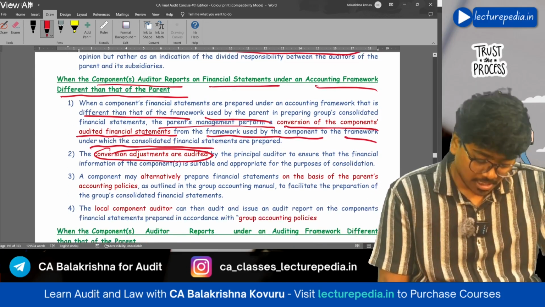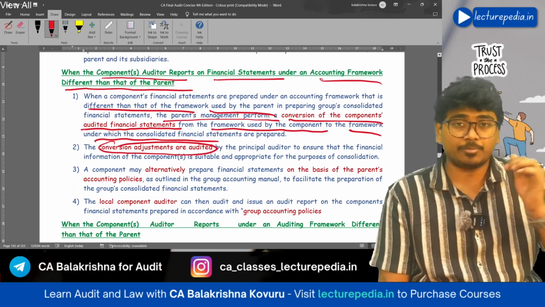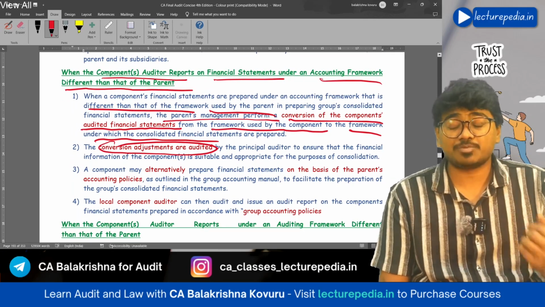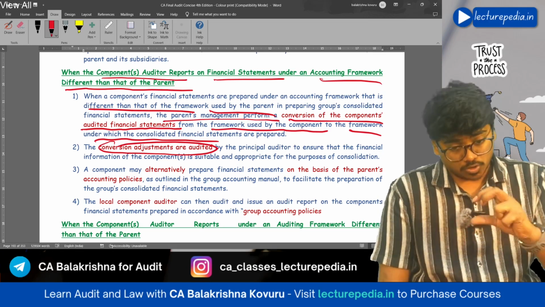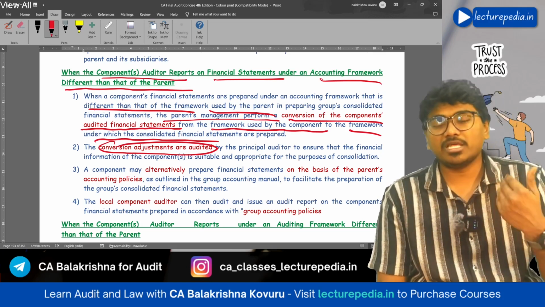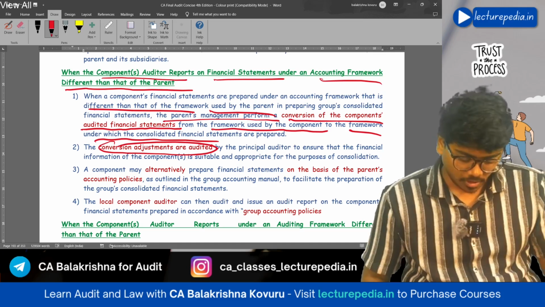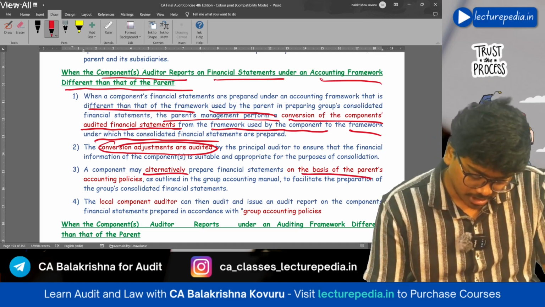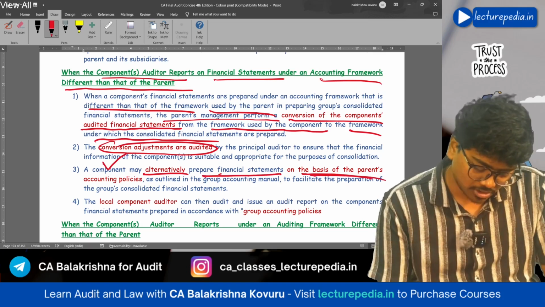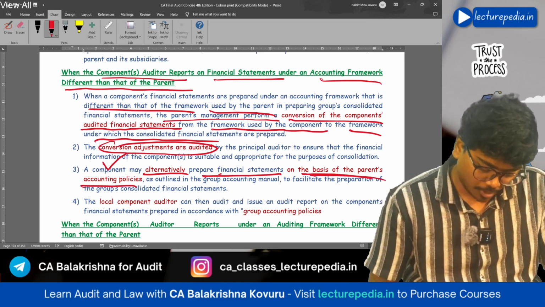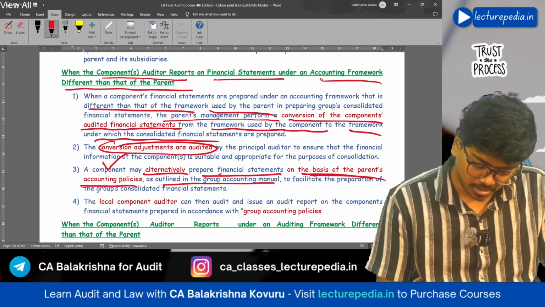Another option is the component itself can prepare its financial statements as per the accounting framework that is followed by the parent entity, and those financial statements will be audited by the principal auditor. Alternatively, the component will prepare financial statements on the basis of the parent's accounting policies as outlined in the group accounting manual.